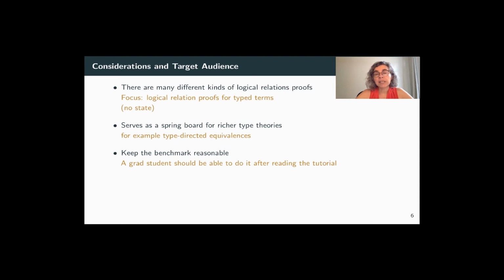One problem in particular that often comes up when you think about dependent type theories is the notion of equality, and we need to reason about soundness and completeness of algorithmic type-directed equality. The proof of soundness and completeness of type-directed equality exhibits many of the same ideas and challenges that we have in the proof of strong normalization for the simply typed lambda calculus.